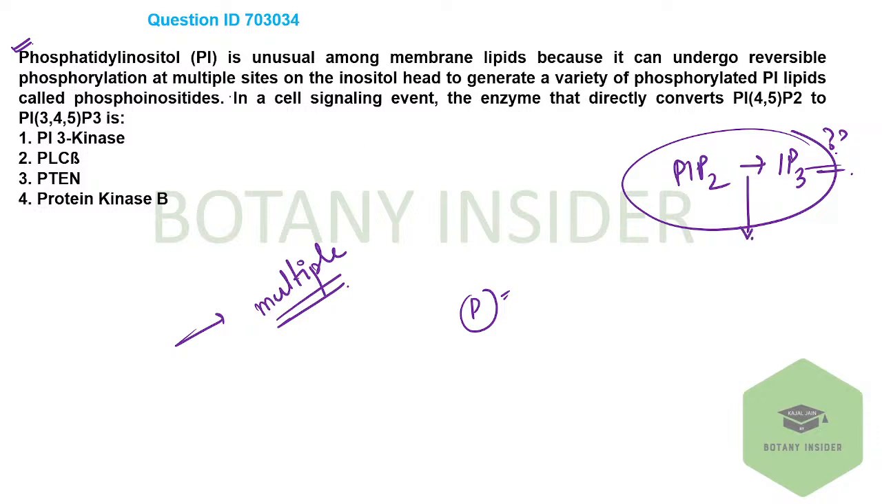See, in this question, from the first statement till here, even if you avoid it, you can save your time. The main question starts from the last line, which says: in the cell signaling event, the enzyme which helps in the conversion of PIP2 into PIP3 is which of the following? First one is PI3 kinase, second is PLC beta, third is PTEN, then you have protein kinase.